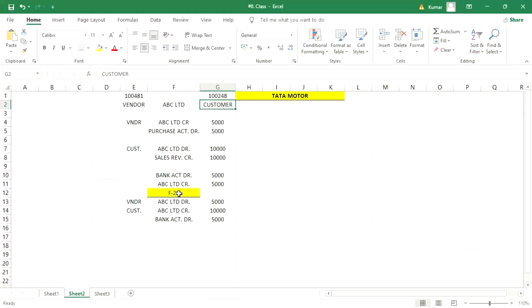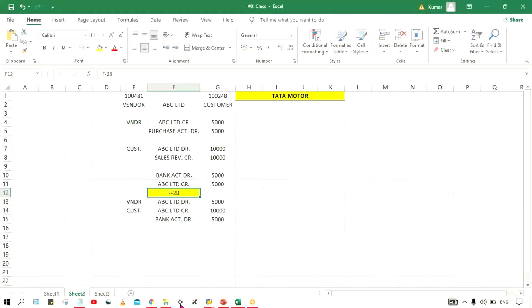So let's suppose if you talk about receivable, if we are going to receive the payment from customer, the surplus balance, we are going to use F-28. And if you have to make surplus payment, guys, we are going to use F-53. So whether it is F-53 or F-28, guys, in both of the cases, whatever the vendor's open items are there, that is going to appear at the time of transaction posting. I'll show you how.